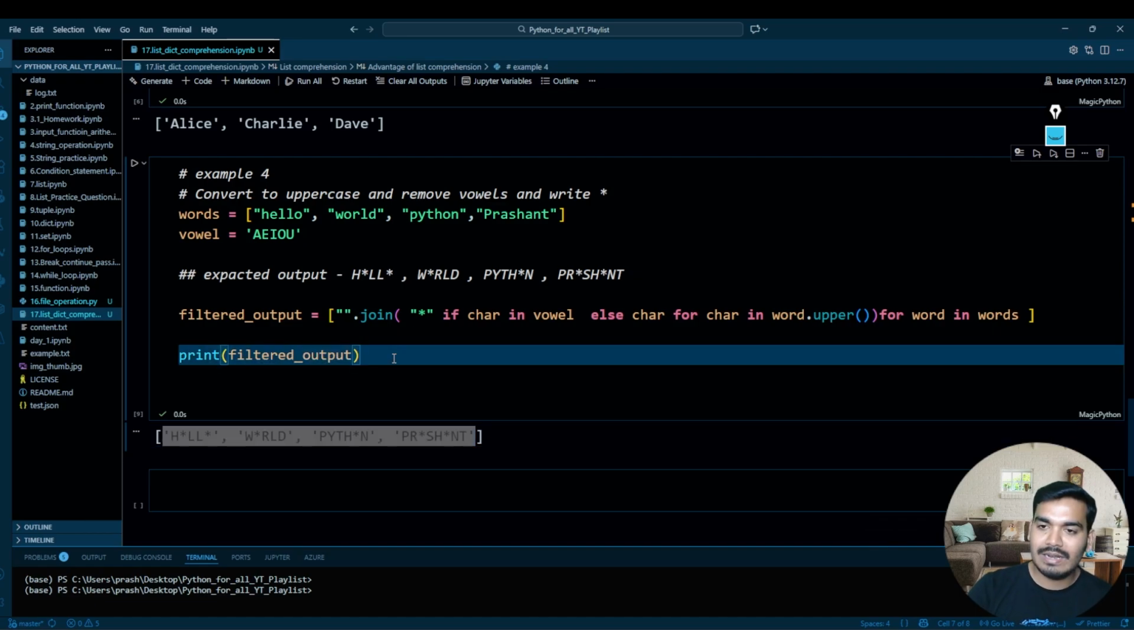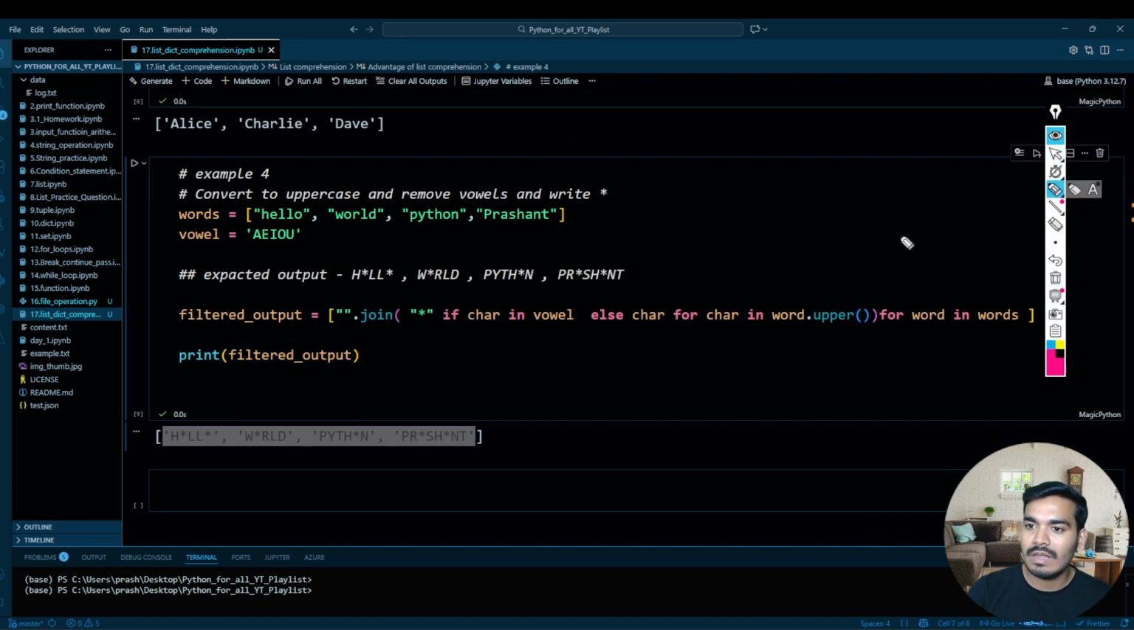Now let's try to understand this code bit by bit. I think you are very much familiar with this line of code. What is it going to do? At every iteration, the word will be hello. In the second iteration, it will be world. In the third iteration, it will be Python. And in the fourth iteration, it will be Prashant.